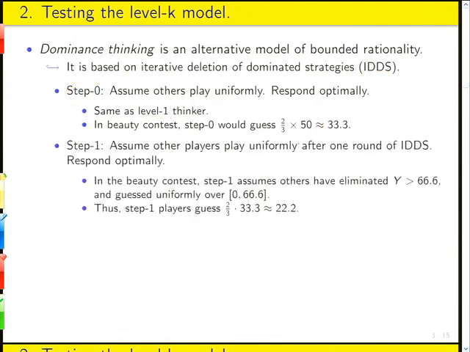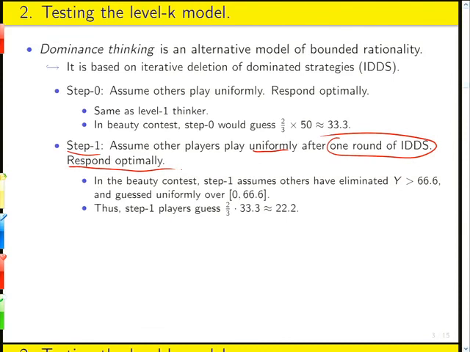What does a step 1 dominance thinker do? Now, in the level K model, each level bases their assumptions of what the other players will do on a sort of slightly dumbed down version of what they themselves are doing. Right? This is going to be different than that, and I think in some sense a stronger assumption. Here, we'll have a step 1 player assume that other players play uniformly after one round of iterative deletion of dominated strategies. Right? And then they'll respond optimally to that. So what's noteworthy is that a step 1 player is not engaging in any rounds of iterative deletion of dominated strategies. That's not their strategy. They're assuming that other people do that strategy and then do something even dumber, which is to choose randomly over the remaining interval, and then I'm going to do the smart thing. Right? So it's not just that other people are one step less sophisticated than me, but that I actually think they're behaving in a completely different way than me. Okay? So I think a little bit stronger assumption in some sense.